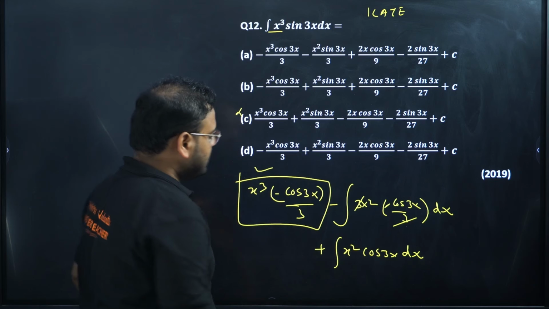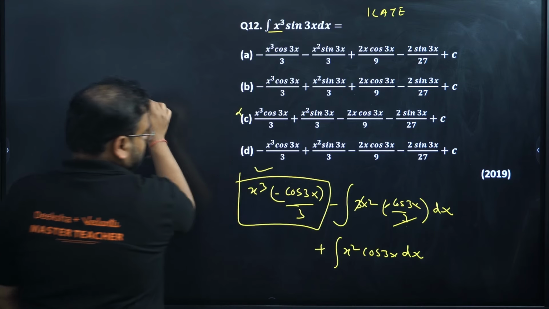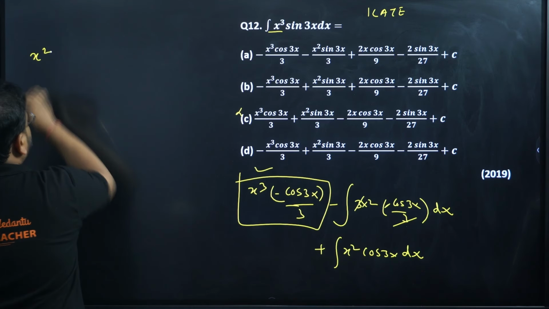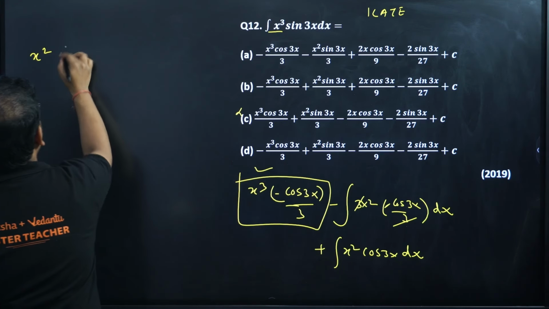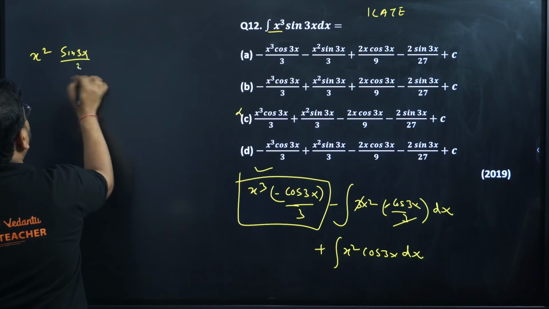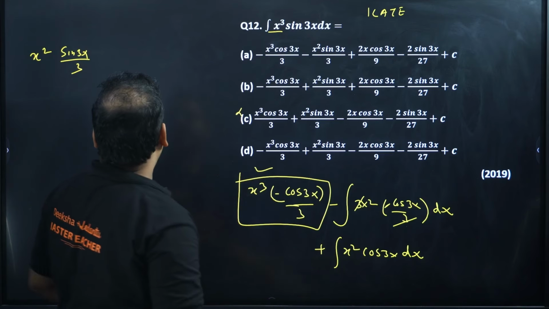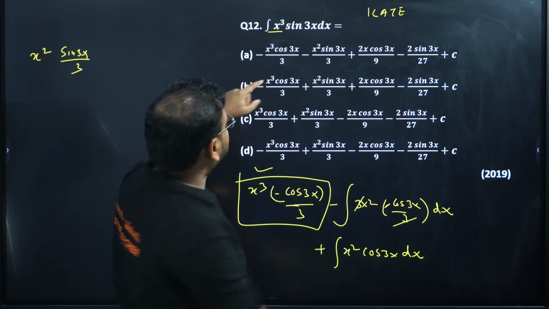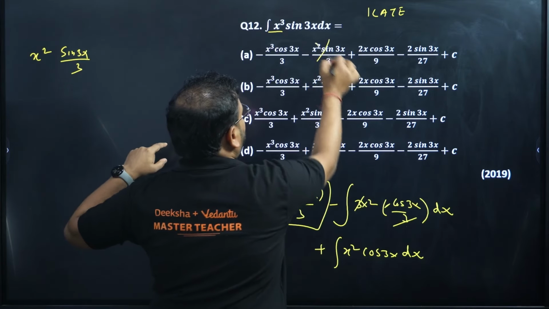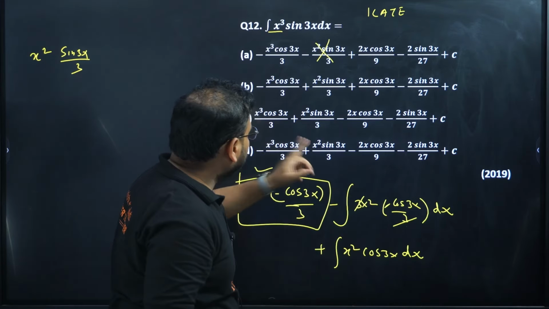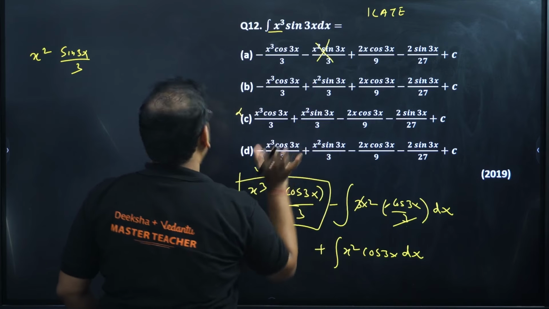Only we're going to work on this one. Integrate this. So for this, we'll have x square again as it is, and integration of cos will give me sine 3x by 3. Now check: x square sine 3x by 3. Which option is there? This is negative, so this is also gone. We have x square sine 3x by 3 here and over here also. So these two options are correct.